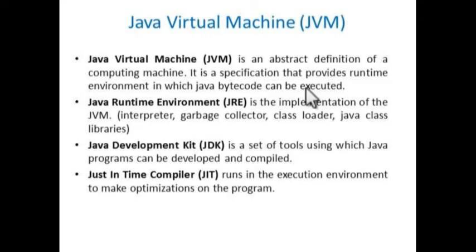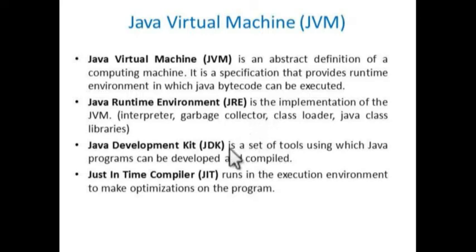After compilation, a bytecode is generated, and that code can be executed in this environment. That is called the Java Runtime Environment. It is actually the implementation of the JVM. It has several things: an interpreter, garbage collectors and class loaders. With the help of these, it will execute the program.